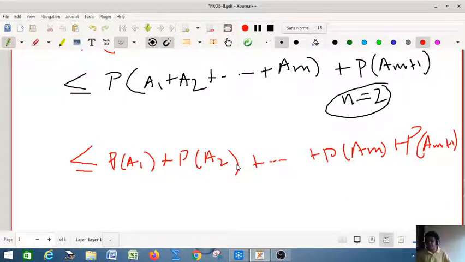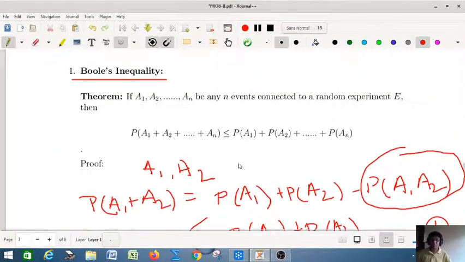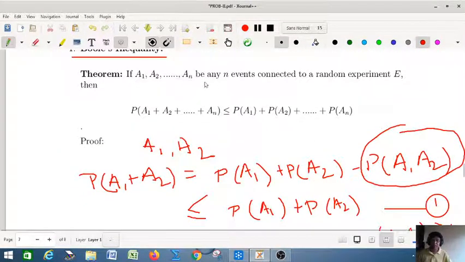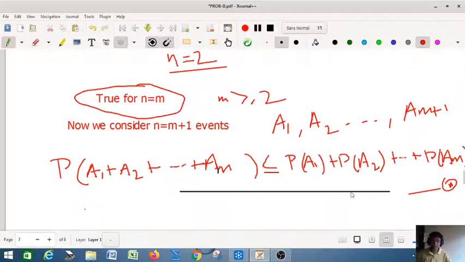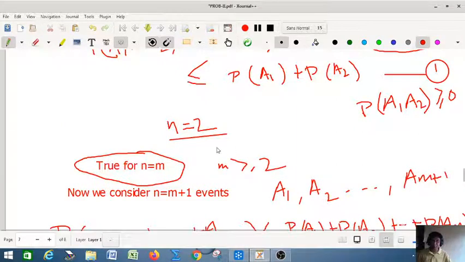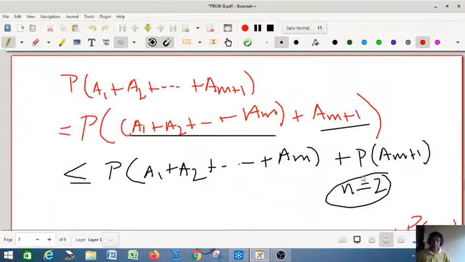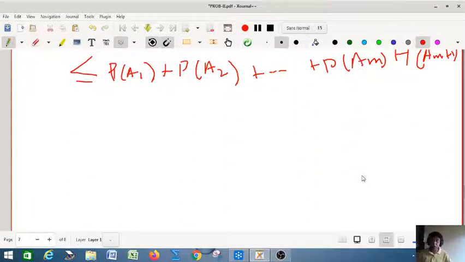And so by mathematical induction, we can say that this is true for any natural number n. So this is Boole's inequality, where m is a positive integer greater than or equal to 2. This is a very important relation, called Boole's inequality.